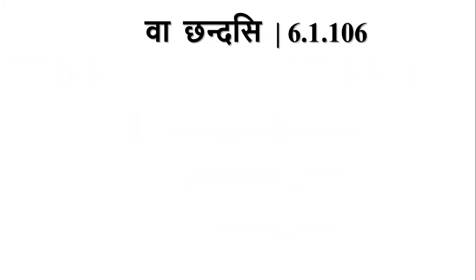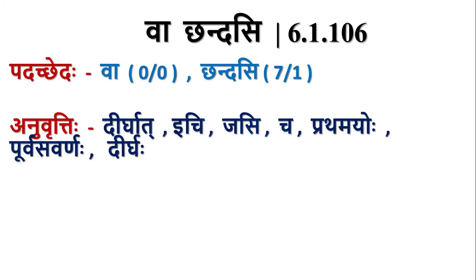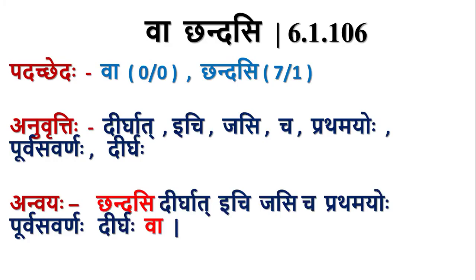The next sutra, Va Chandasi. Va Chandasi means in the context of Vedas, Va optionally. What is optionally? Whatever we studied till now, that is Dirgat Ichi, Jasicha, Pratamayo Purva Savarnaha Dirgaha. These come as Anuvritti. So Chandasi Dirgat Ichi Jasicha Pratamayo Purva Savarnaha Dirgaha Va Bhavati.